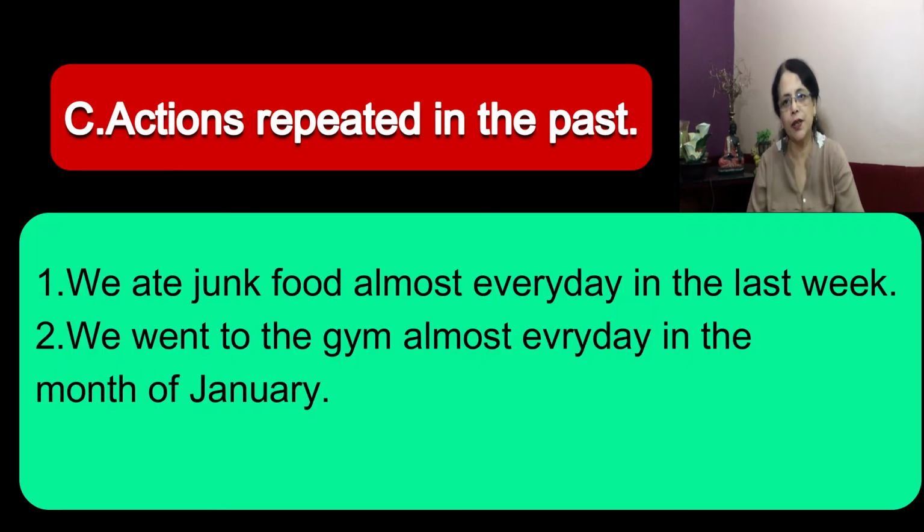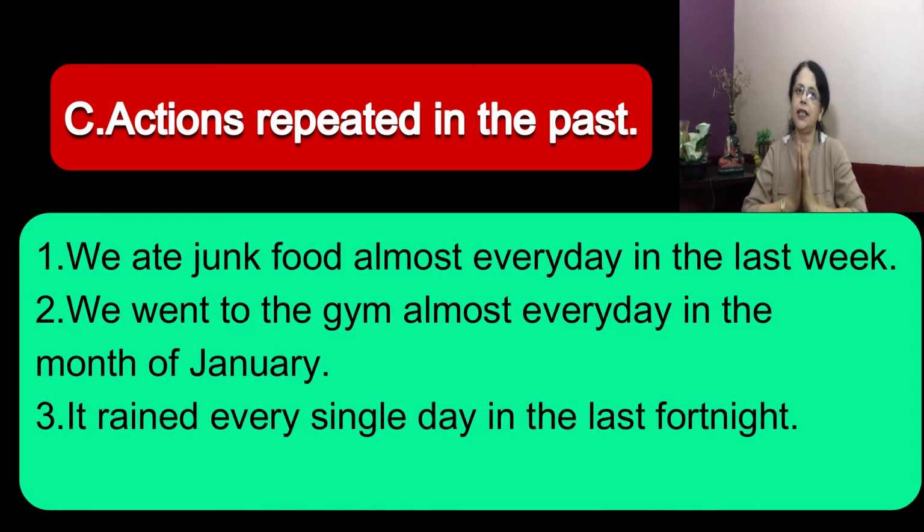Now the third situation: we use it to refer to actions that were repeated in the past. Actions that were repeated in the past, we use simple past tense. Let's see the example. We ate junk food almost every day in the last week. We went to the gym almost every day in the month of January. It rained every single day in the last fortnight. Something that is happening repeatedly, but in the past.